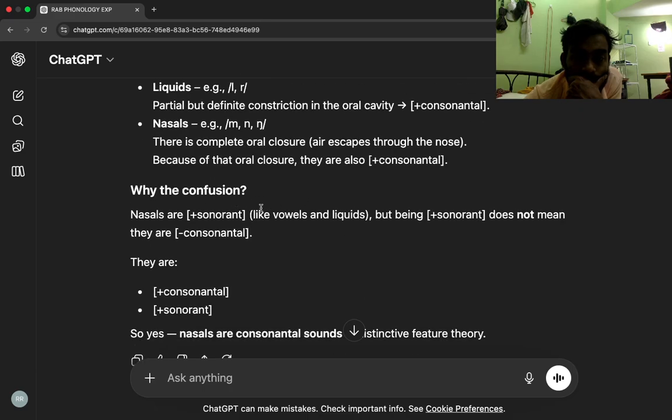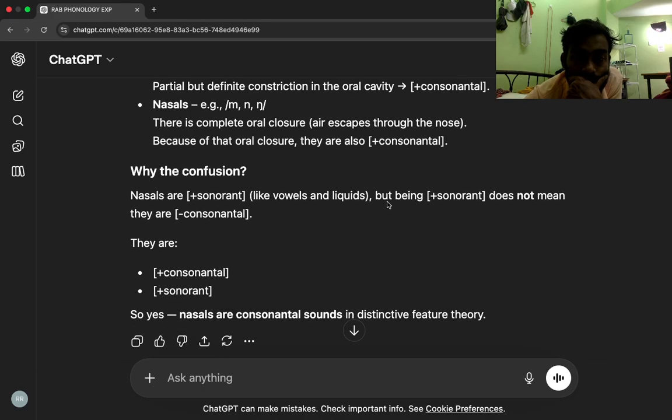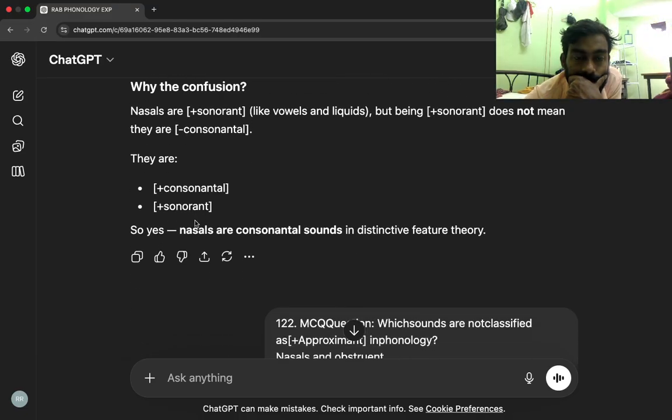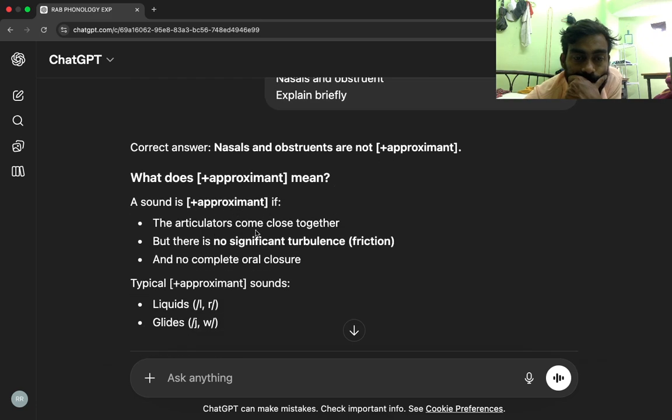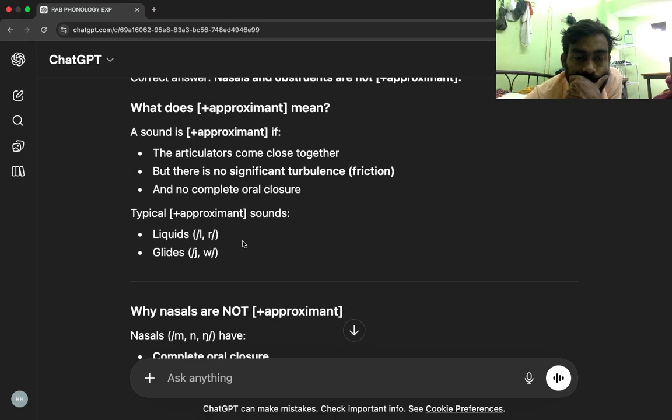Why the confusion? Nasals are plus sonorant, like vowels and liquids, but being plus sonorant does not mean they are not consonantal. They are plus consonantal, plus sonorant. So yes, nasals are consonantal sounds in distinctive feature theory. Correct answer: nasals and obstruents are not plus approximant. What does plus approximant mean? A sound is plus approximant if the articulators come close together, but there is no significant turbulence or friction, and no complete oral closure. Typical plus approximant sounds: liquids, L, R; glides, J, W.